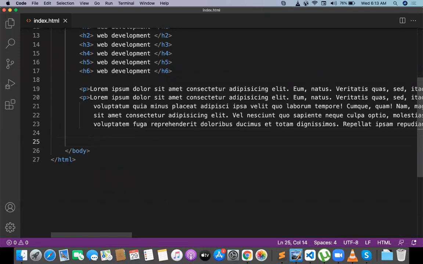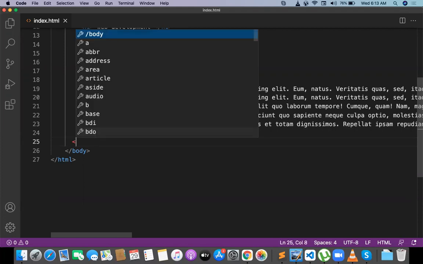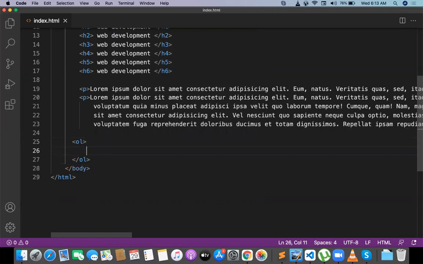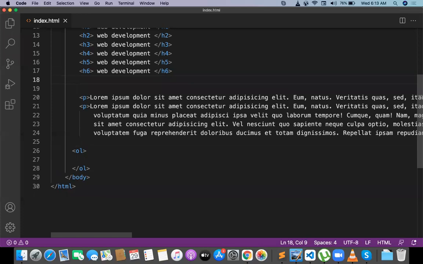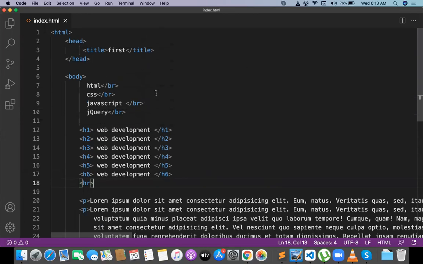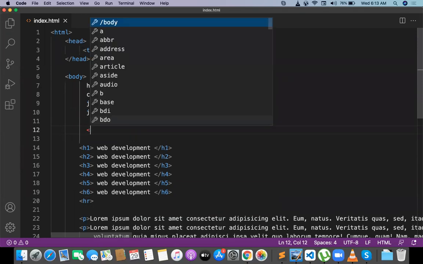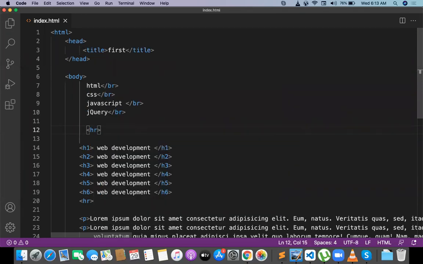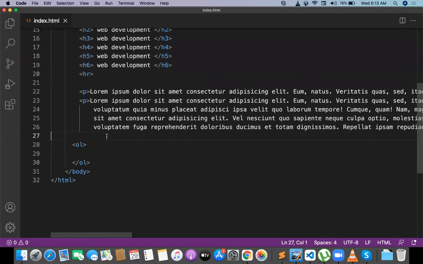And let me go for some other kinds of list items. Ordered list, unordered list, definition list. Let me put an HR for each and everything. HR means horizontal row. For each and every concept, I'm giving a horizontal row for you. Later, you can easily understand what is the difference between this and that.